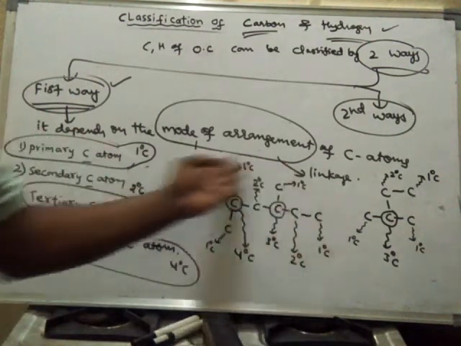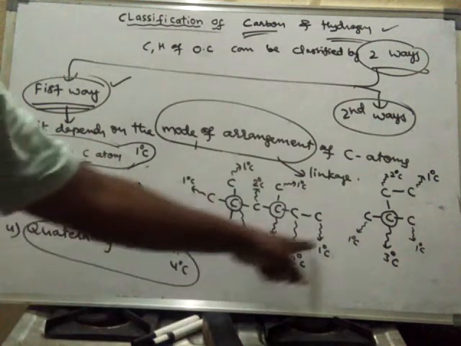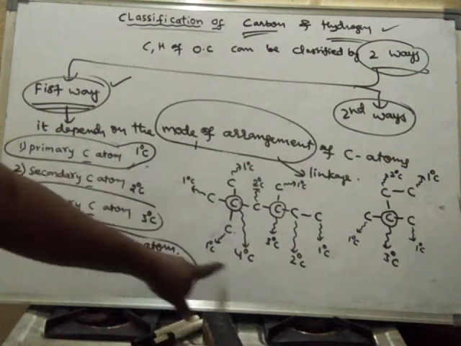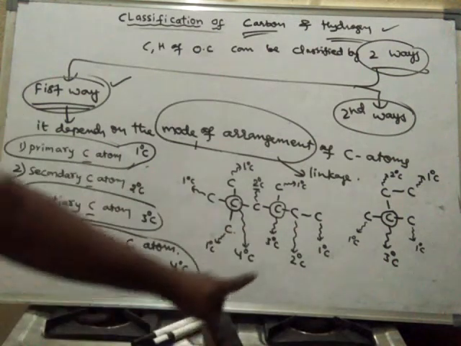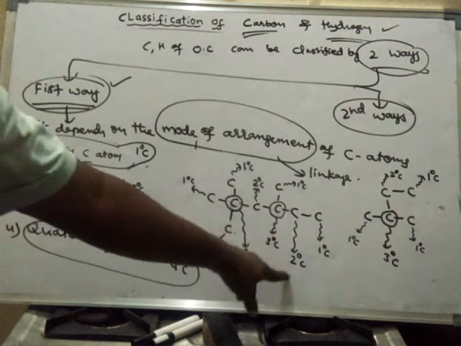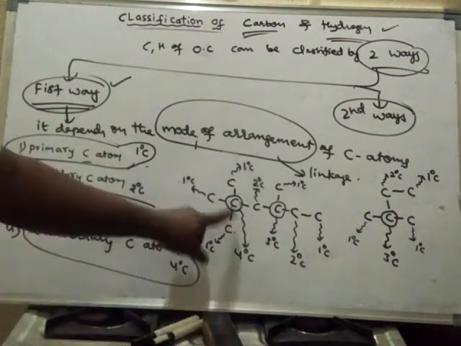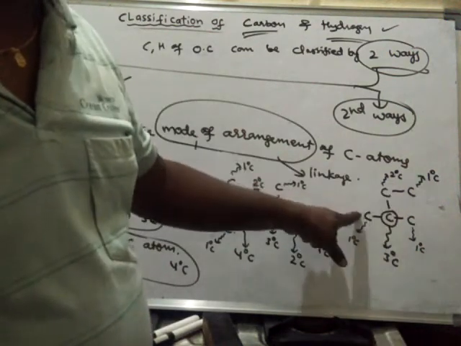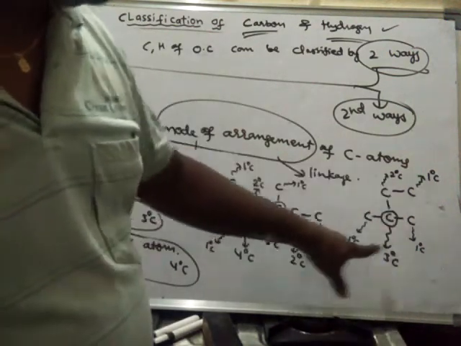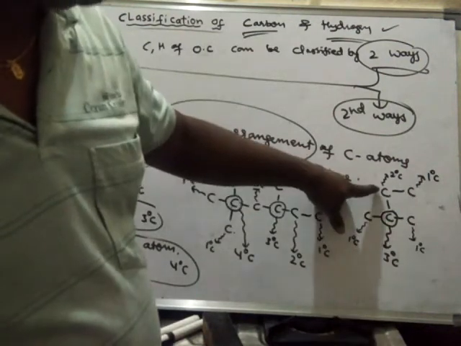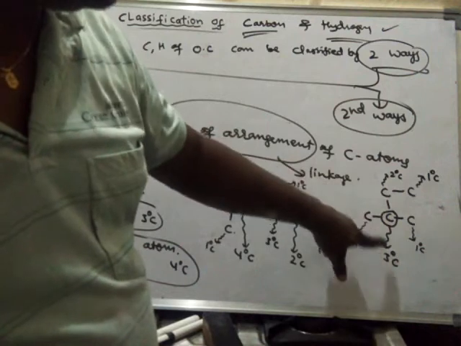So like this, the carbon atoms present in a compound. This is a compound, and in this compound there are different carbon atoms. Many primary carbons are there, but only one tertiary carbon, 2 secondary carbons, and only one quaternary carbon. If you take this compound, in this compound there are 1, 2, 3 primary carbons, 1 secondary carbon and 1 tertiary carbon.